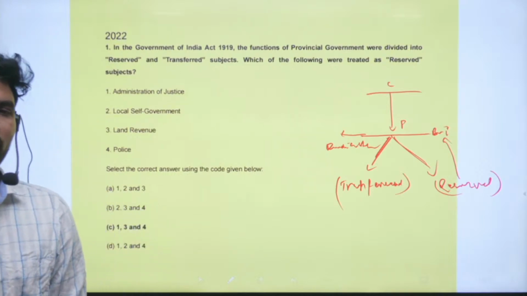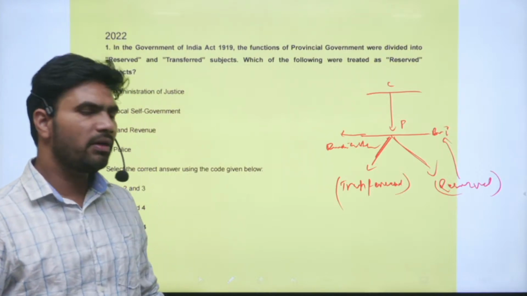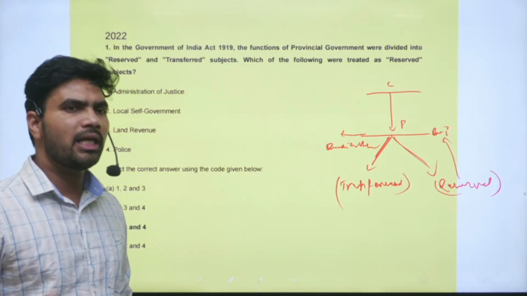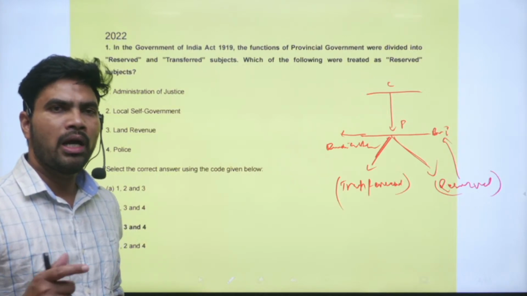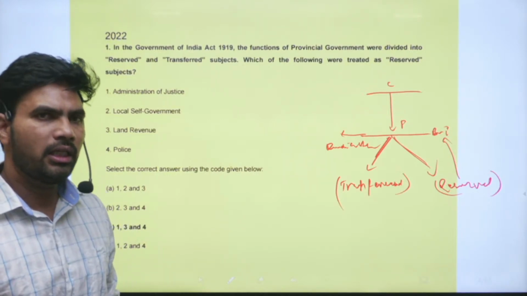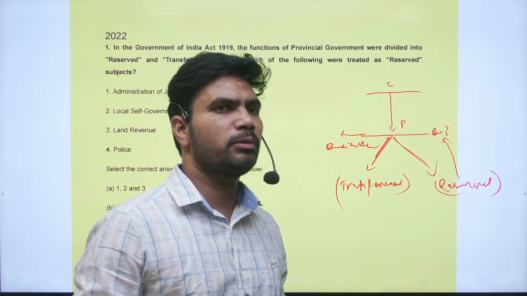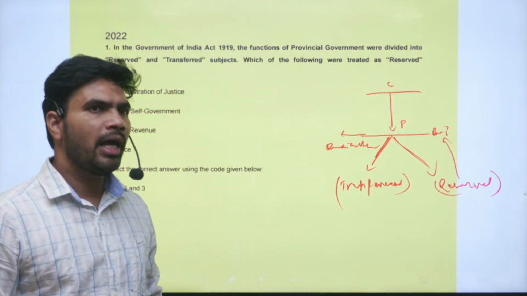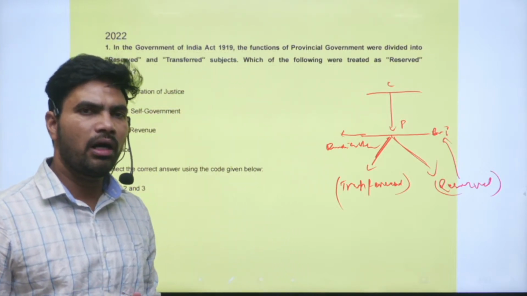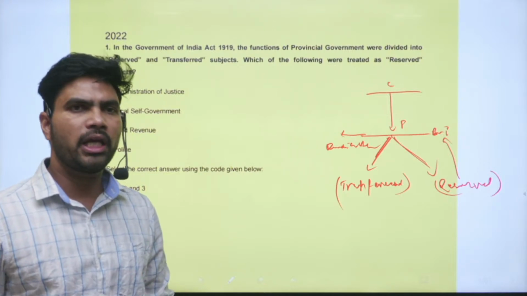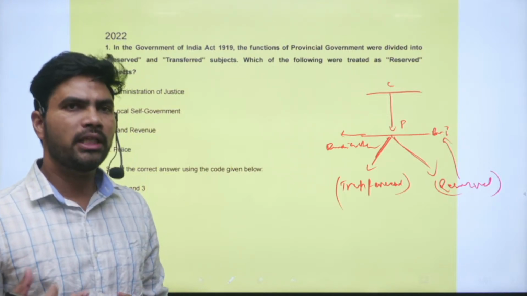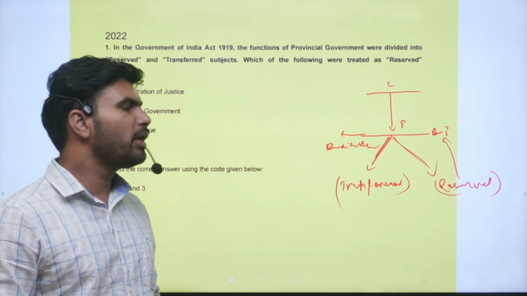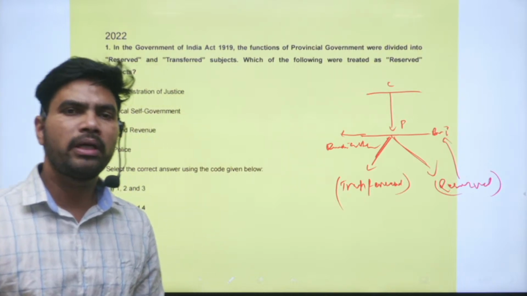Have you wondered how this division was done? Majorly, the subjects involving expenditure, associated with spending of money, like construction of canals, allocations for the poor, taking care of the poor, education, etc. All these were transferred because they involve expenditure of money.